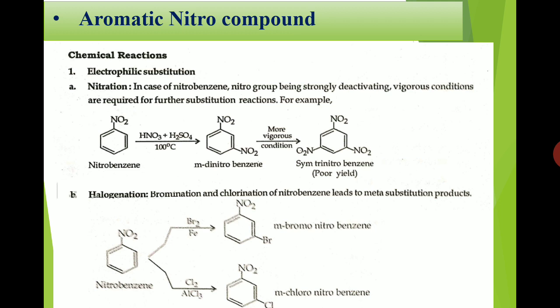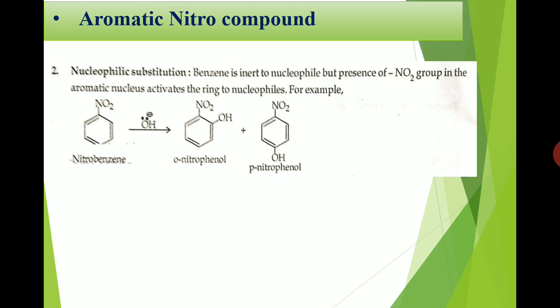Okay, now we'll see the nucleophilic substitution reactions. So in the case of nitrobenzene, the nucleophile will be added on the ortho and para positions. Okay, we will see these nucleophilic substitution reactions in detail at the last part of this lecture.